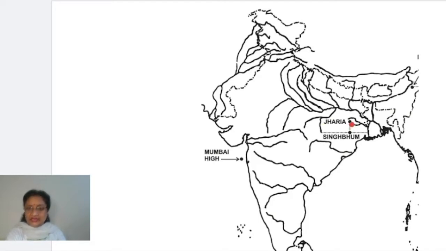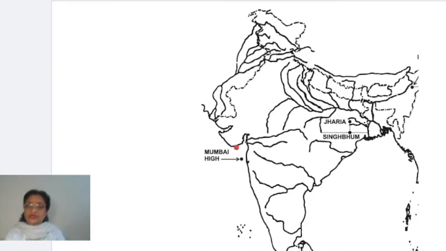And when you draw a straight line from Jharia, and the same way you take the tip of this river and you move towards this side, where these 2 lines intersect, that is exactly the point which you have to mark as Singhbhum. This is the second place you have to mark in the mineral distribution of India. Now, these 2 places, Jharia and Singhbhum, both are important for coal reserves and the iron ore reserves. Now let's move to the next one.